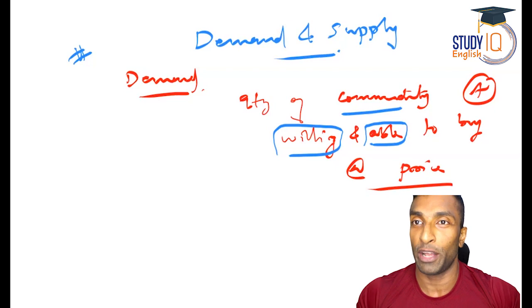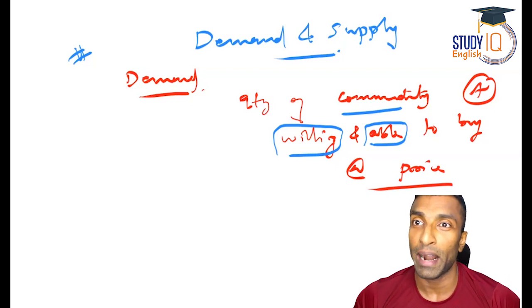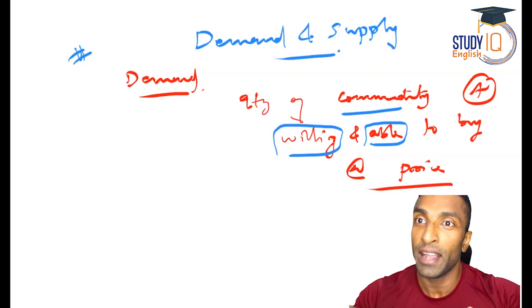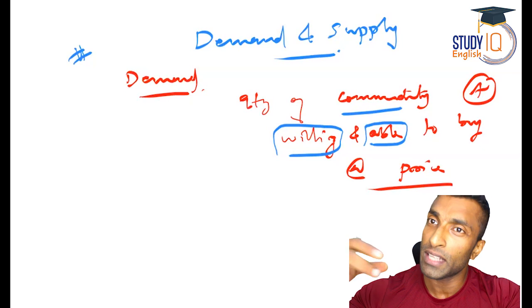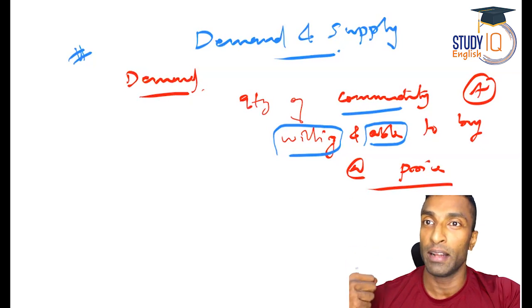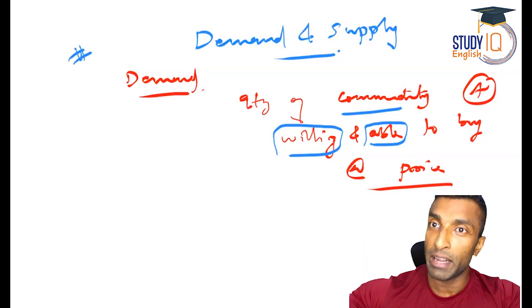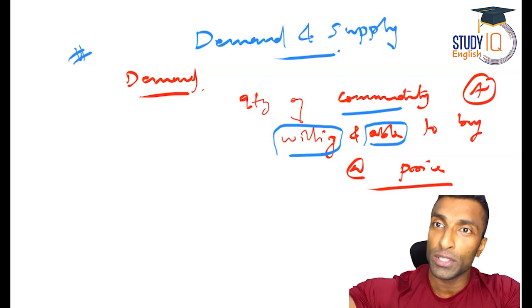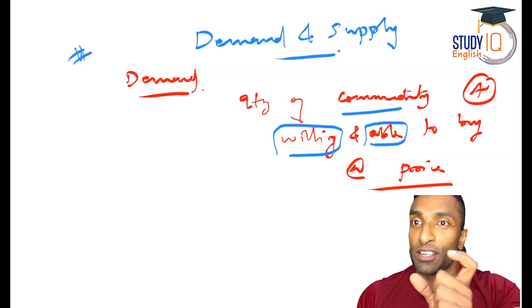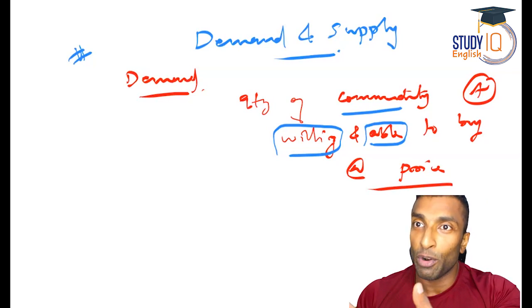Suppose I want to buy an aeroplane. Now, will that create demand in the market? No, it won't create demand in the market. It's just my wish. I am willing to buy, but that won't create demand in the market because I'm not able to buy an aeroplane, right? If it's not going to create demand in the market, nobody is going to supply also. It won't create supply. So that is of no point. That is just a wish to buy an aeroplane.